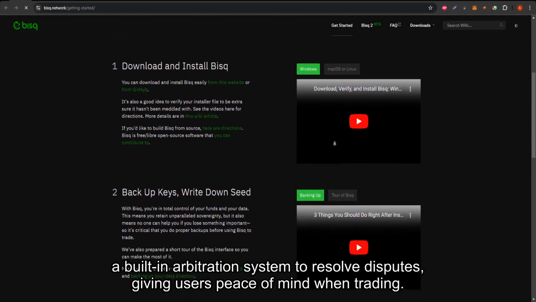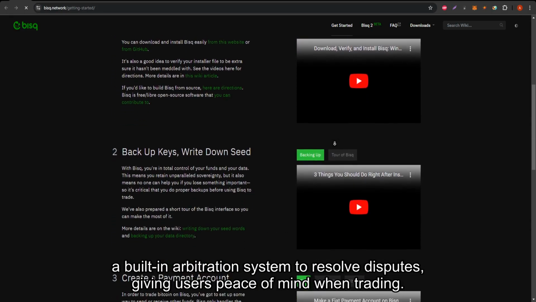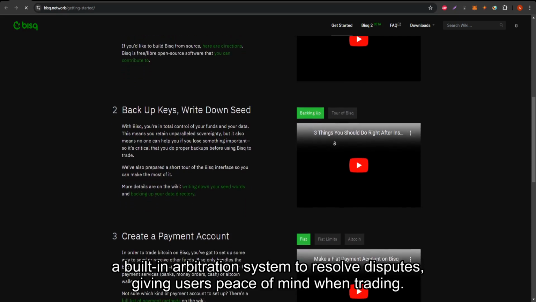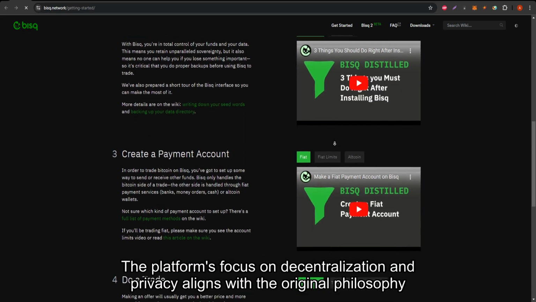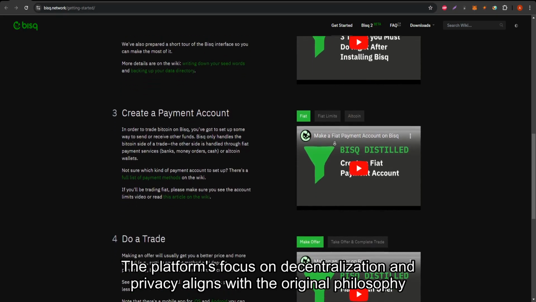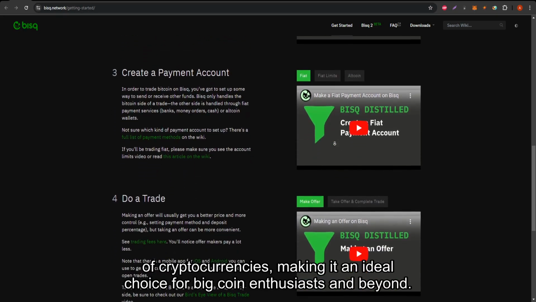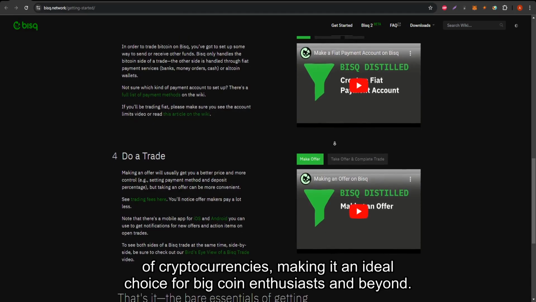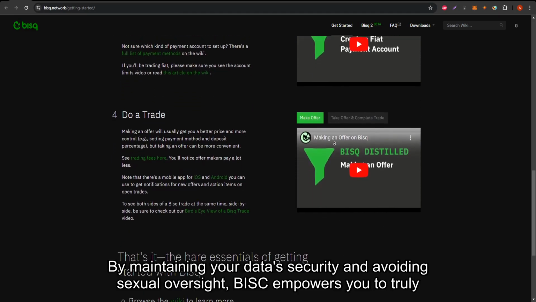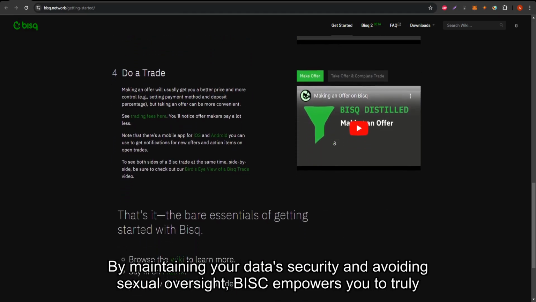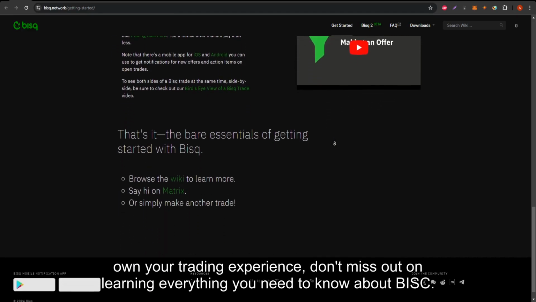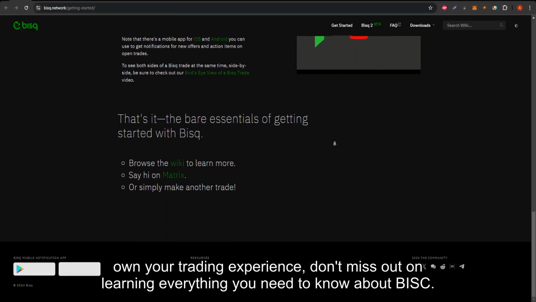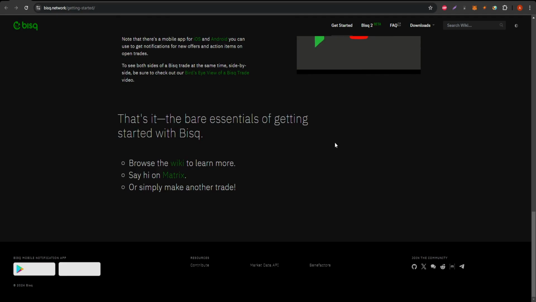Bisq also features a built-in arbitration system to resolve disputes, giving users peace of mind when trading. The platform's focus on decentralization and privacy aligns with the original philosophy of cryptocurrencies, making it an ideal choice for Bitcoin enthusiasts and beyond. By maintaining your data's security and avoiding central oversight, Bisq empowers you to truly own your trading experience.